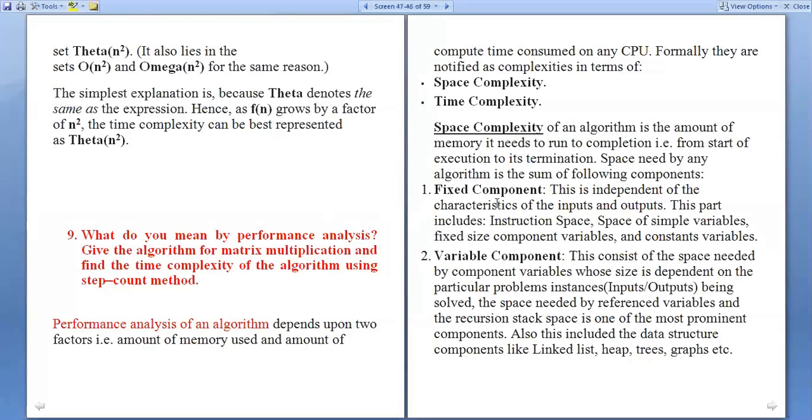So the space complexity and time complexity. Already discussed these things. Again, we can do the revision for clear understanding of space complexity and time complexity. Space complexity of an algorithm is the amount of memory it needs to run to completion, that is from start of execution to its termination. So space needed by any algorithm is the sum of the following components. What is space complexity? How much memory is needed to run a program or an algorithm.